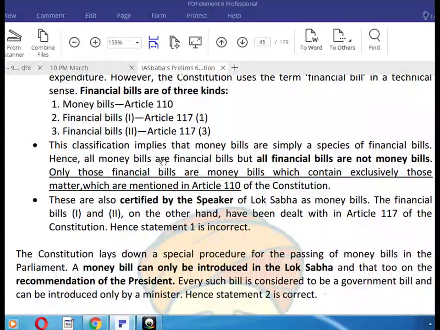The classification implies that a money bill is simply a specific kind of financial bill. Hence all money bills are financial bills, but all financial bills are not money bills. Only those financial bills are money bills which contain exclusively those matters mentioned in Article 110 of the Constitution.